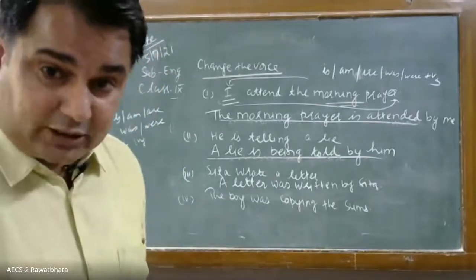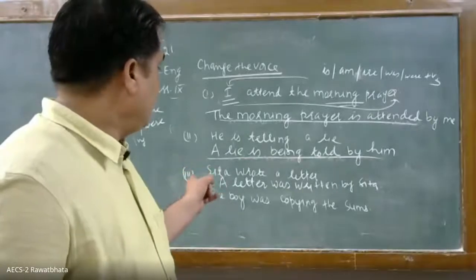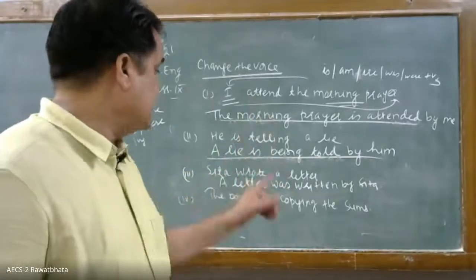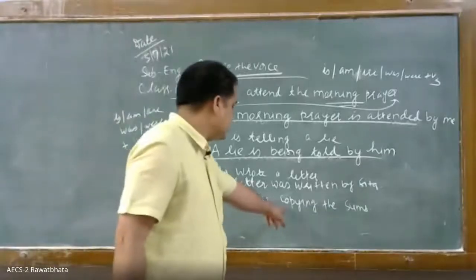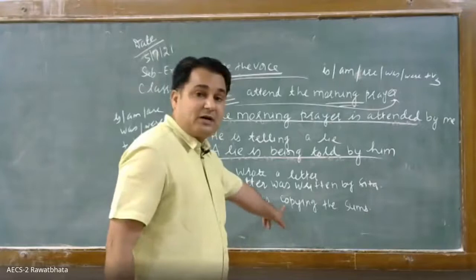Is it clear to you, children? Yes, sir. And the next, the boy was copying the sums. Just a minute, it is ing. Okay, so it is past continuous.